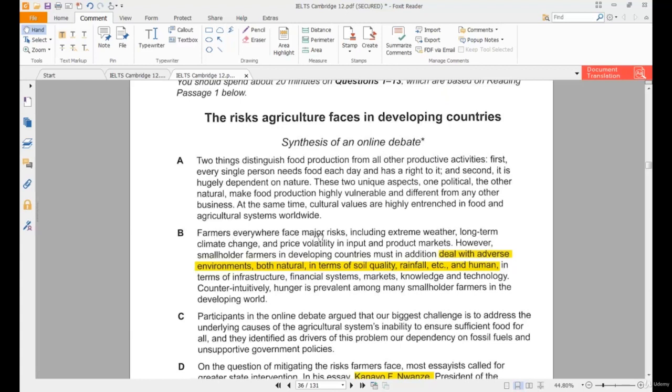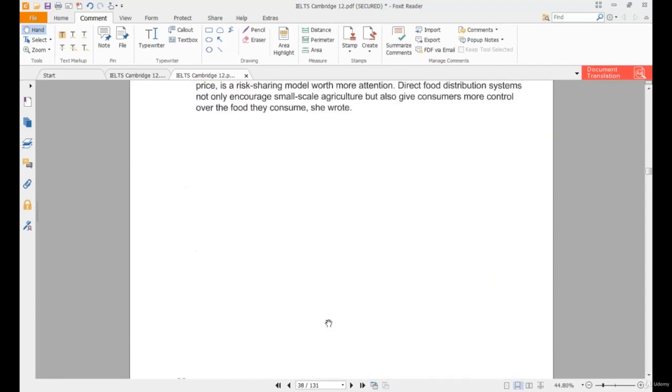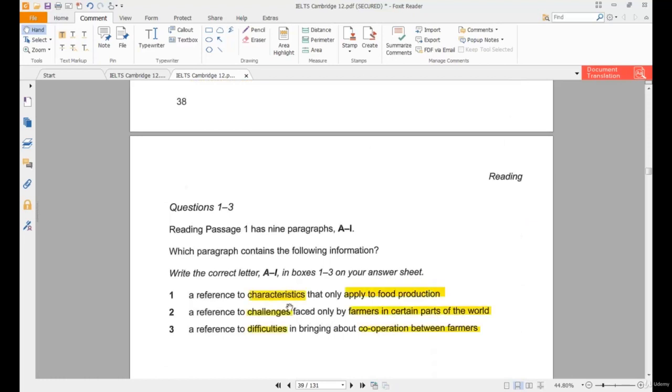Farmers everywhere face major tasks, including extreme weather, long-term climate change. All right. However, small farmers in developing countries. Now it says farmers everywhere, and we also see developing countries. All right. It's not going to be paragraph C because that's dealing with online debating. So it's not paragraph C. Right. And so we look at it. Number 2 is paragraph B. That's how we did the paragraph location question.